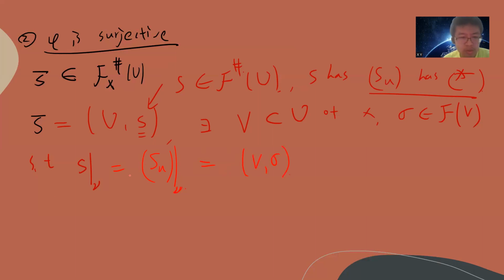For each. So S_U has infinite components. If you force this to be a subset, then restricting S_U on the subset of V, let's say.